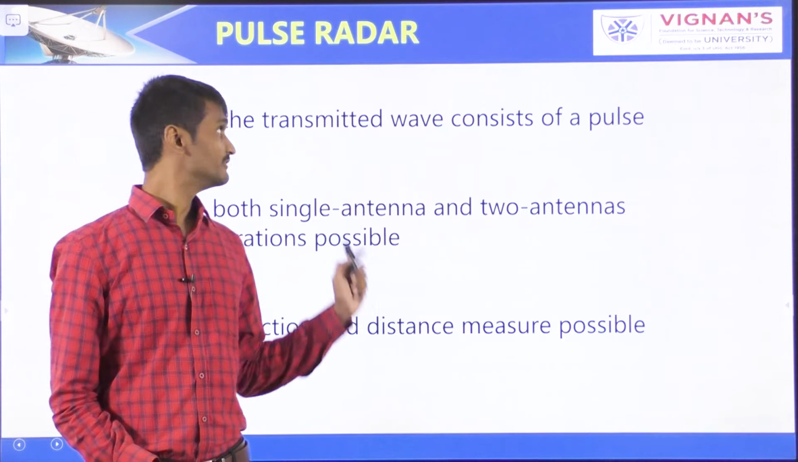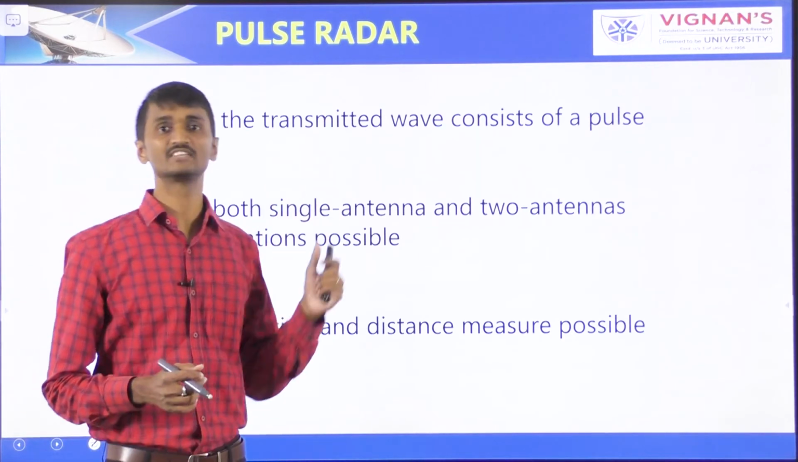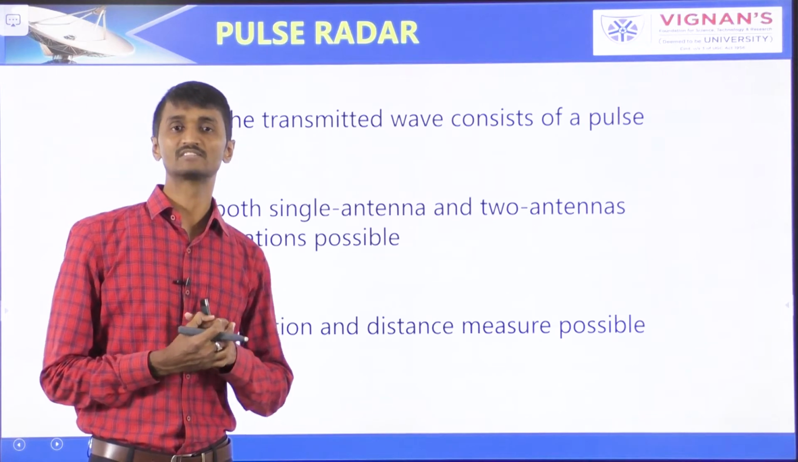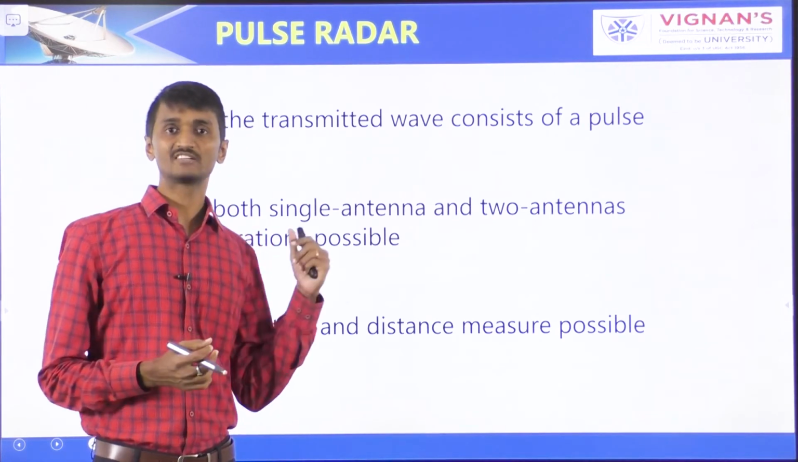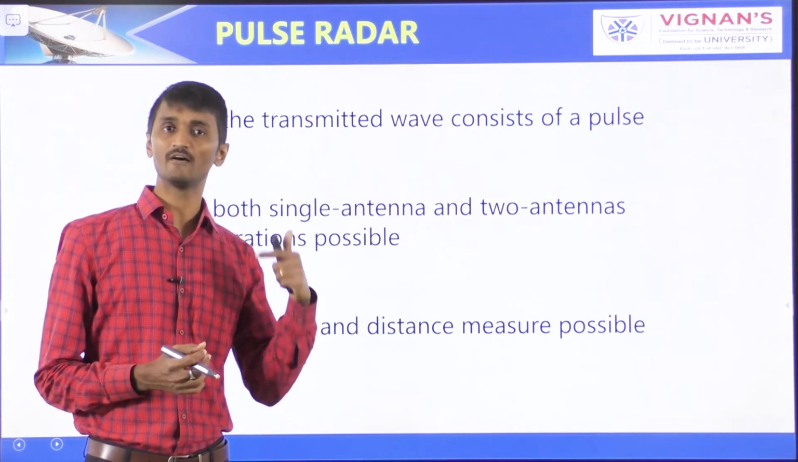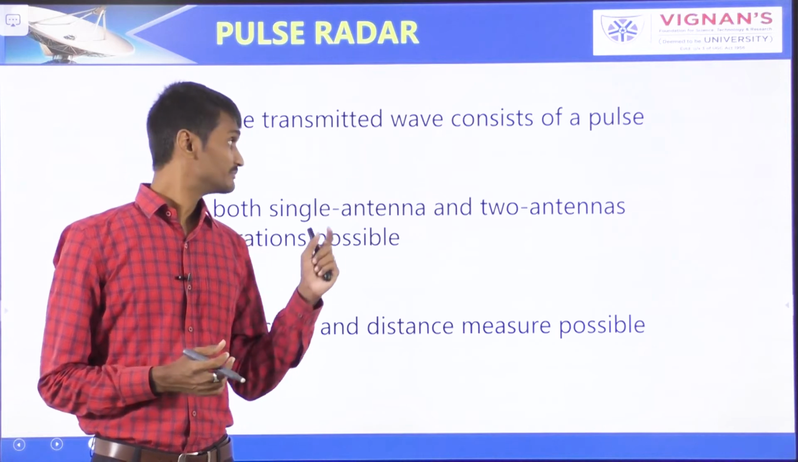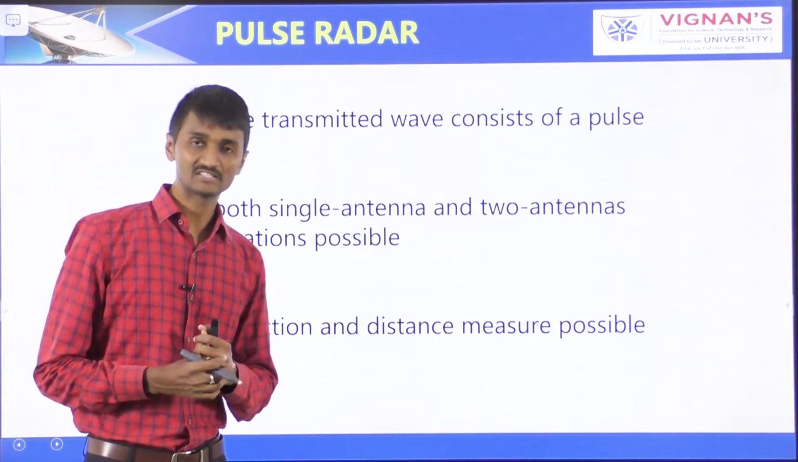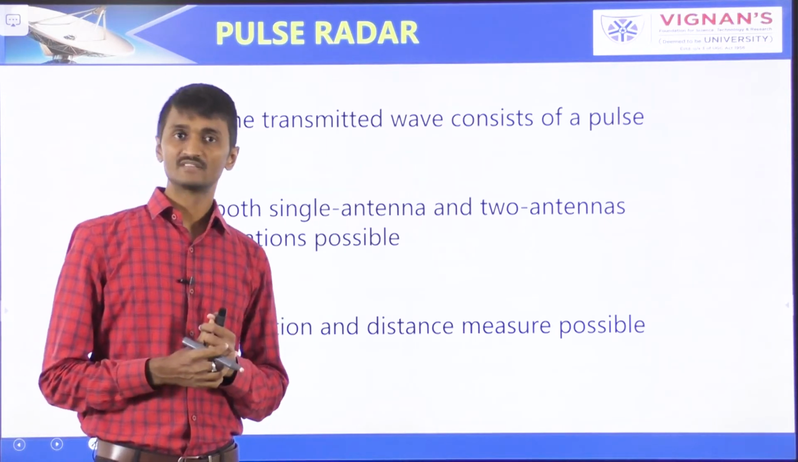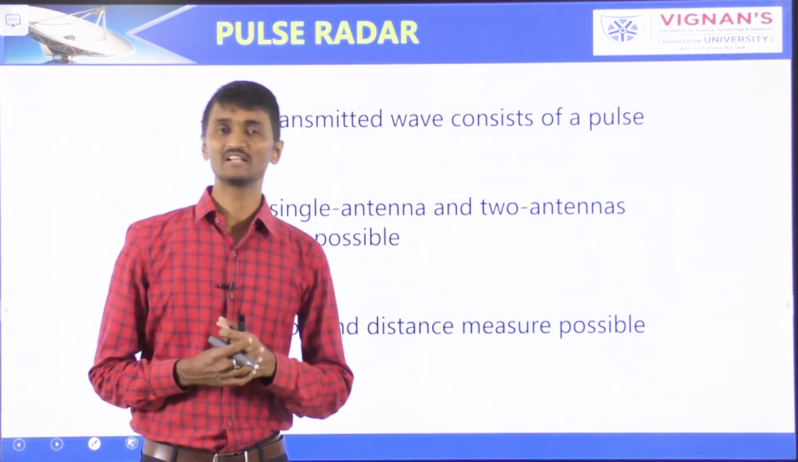The radar which operates with pulse signal is called as the pulsed radar. So the pulsed radars can be classified into two types based on the type of the target it detects. So first one is basic pulse radar. Next one is moving target indication radar. First one is basic pulse radar.